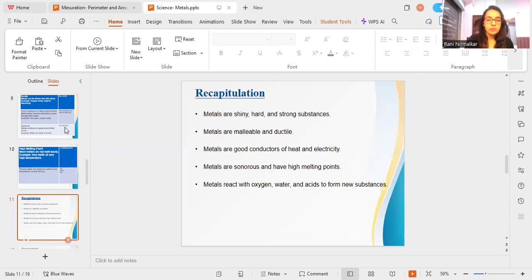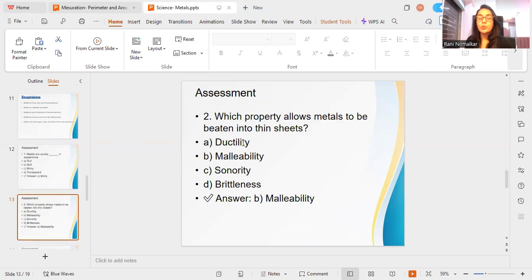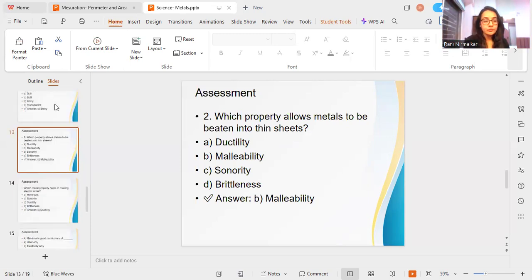So here are some assessment questions. Metals are usually dash in appearance: dull, soft, shiny, transparent. As I told you, metals are shiny. Which property allows metal to be beaten into thin sheets? We can beat the metal into a thin sheet, for example, aluminum foil. And this property is called malleability.